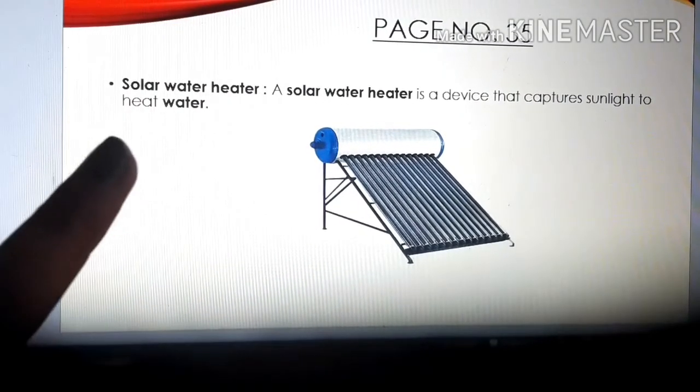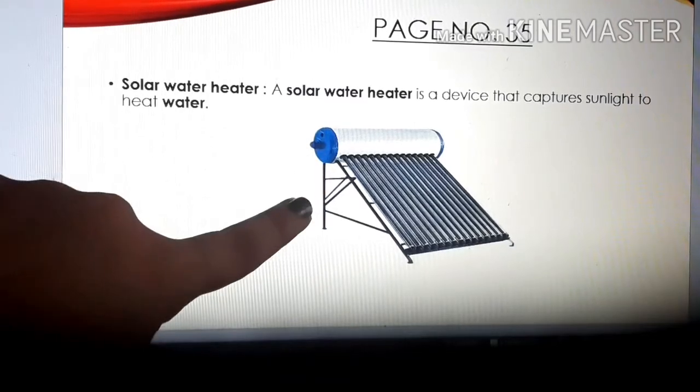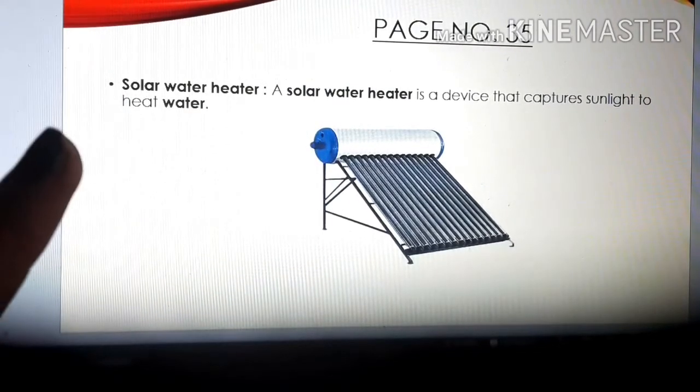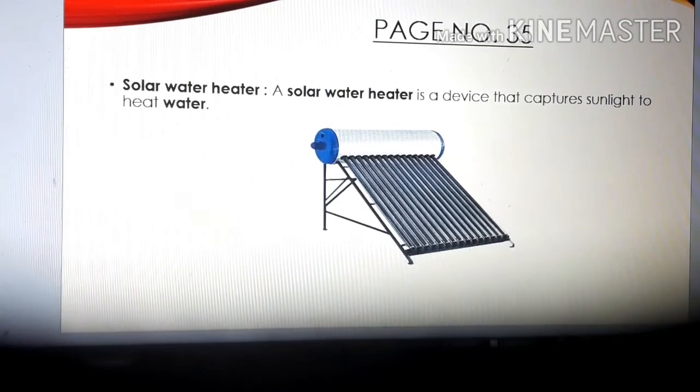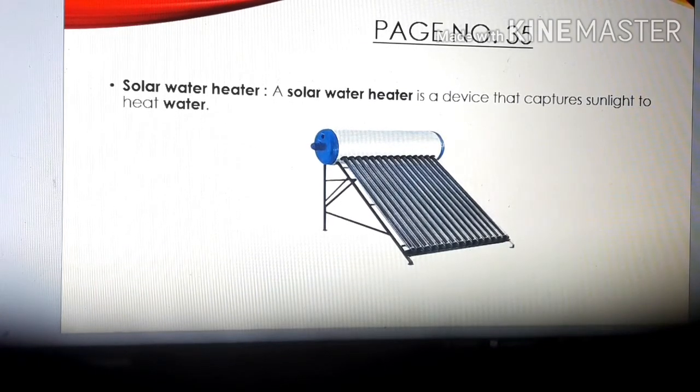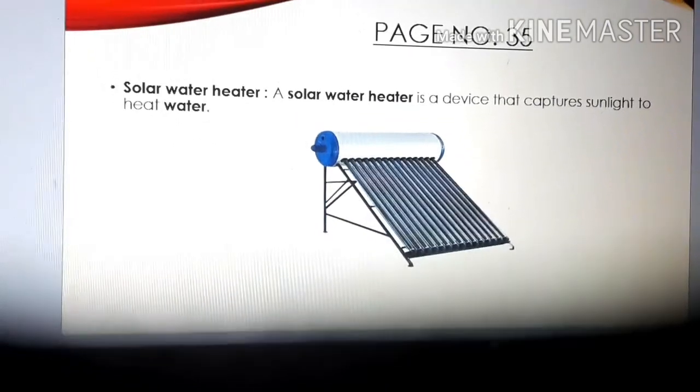First we studied the solar panel. From the solar panel, children, it consumes the heat of the sun and converts it to electricity. Through that we get electricity.